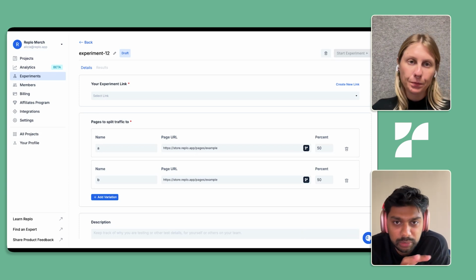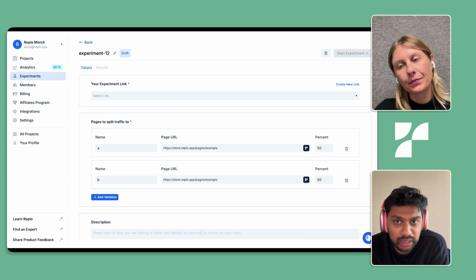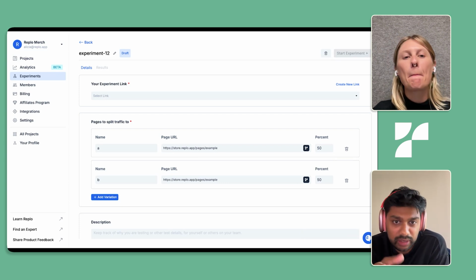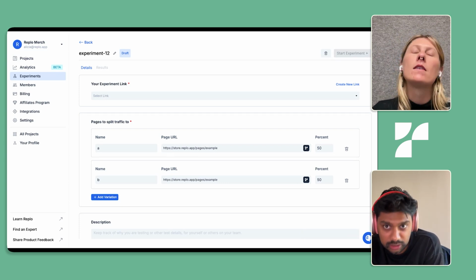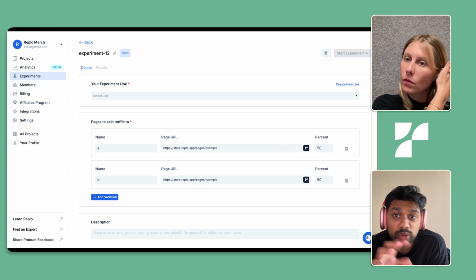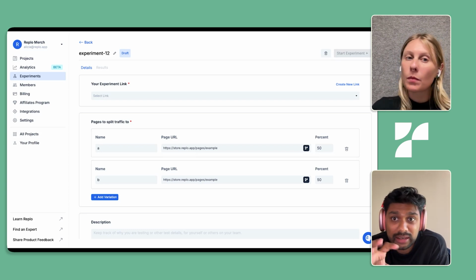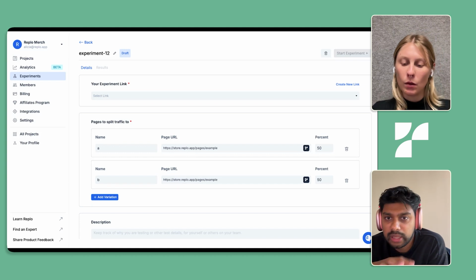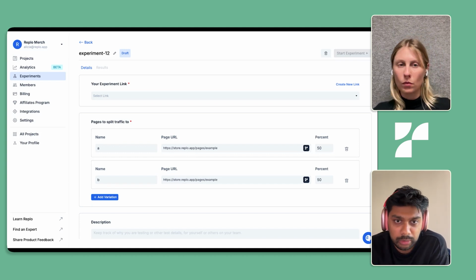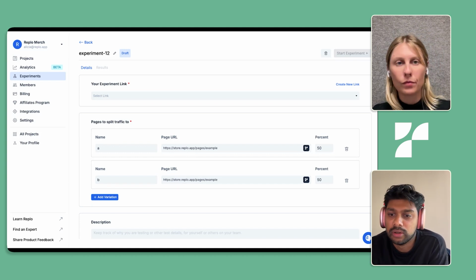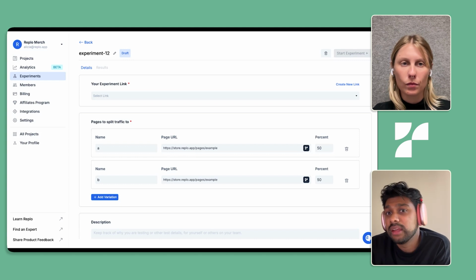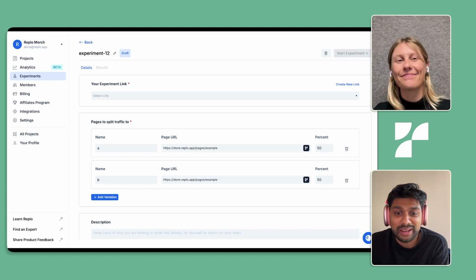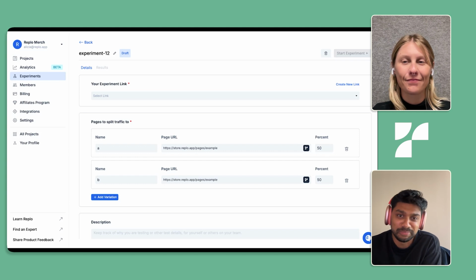As we mentioned earlier, with UTMs persisting and being able to filter by UTMs, when you set up a Replo experiment, let's say you're driving ad traffic to your experiment link, which Alicia's about to create, those UTMs persist. So let's say you've got your ad name dynamically being appended to UTM for that URL. That's going to track. We're going to be able to see that. You're going to be able to filter through that. So that's a really, really key thing as you're testing these things. But I did want to highlight that before. And we're going to talk about it now and then afterwards as well.